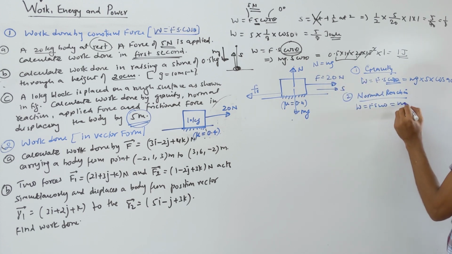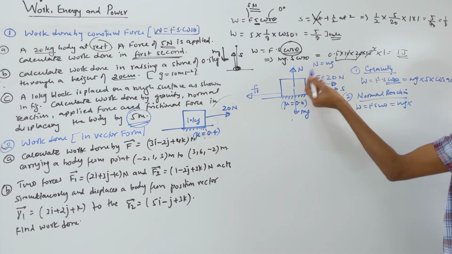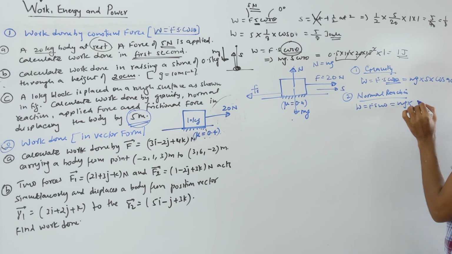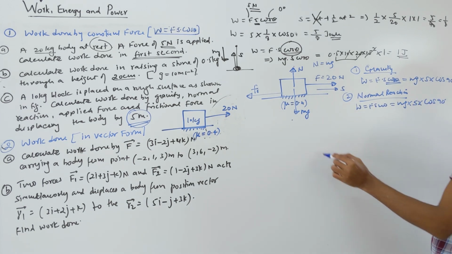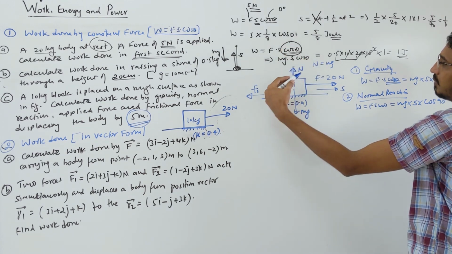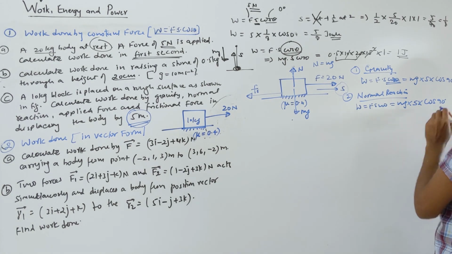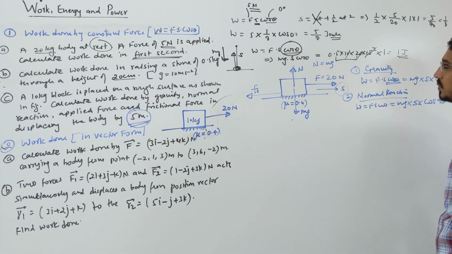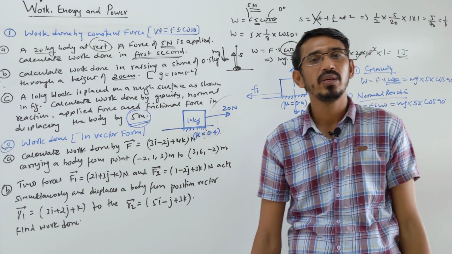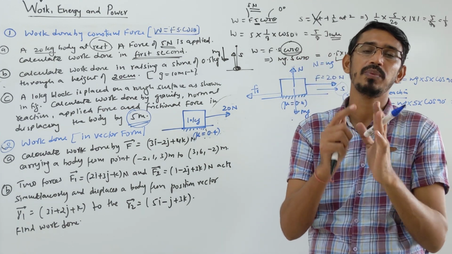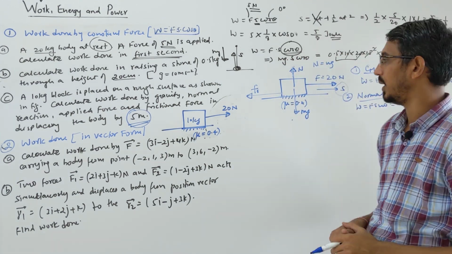The force value is mg, or you can put N also, no problem. Displacement is given to you. Again cos 90, because the normal reaction is upward and the body is moving horizontally. So this work done also becomes 0. Work done by gravity and normal reaction is 0, because these forces are perpendicular to the displacement of the body.